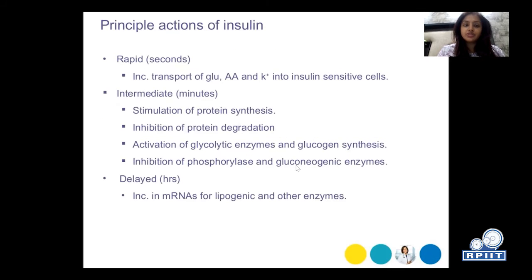So what are the actions of insulin? Rapid actions within seconds increase the transport of glucose, amino acid, and potassium into the insulin sensitive cells. Intermediate action within minutes: stimulation of protein synthesis, inhibition of protein degradation, that is inhibition of protein breakdown, activation of glycolytic enzymes and glycogen synthesis, inhibition of phosphorylase and gluconeogenic enzymes. Delayed, that means in hours, change in the mRNA for lipogenic and other enzymes.